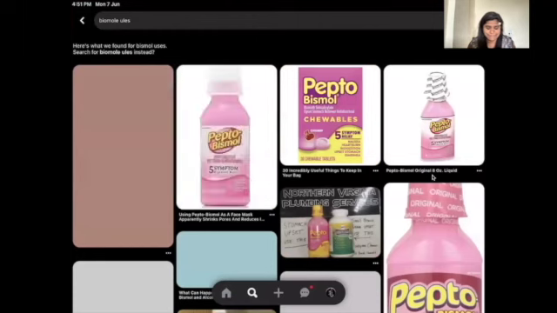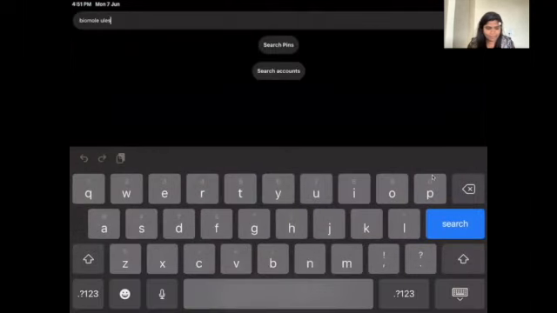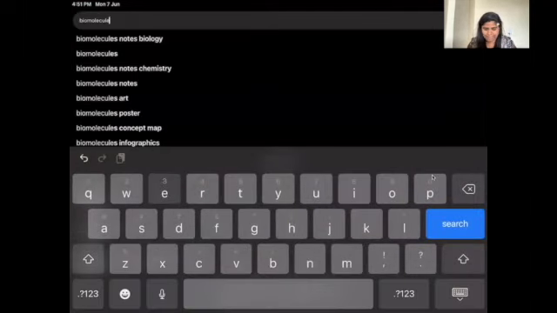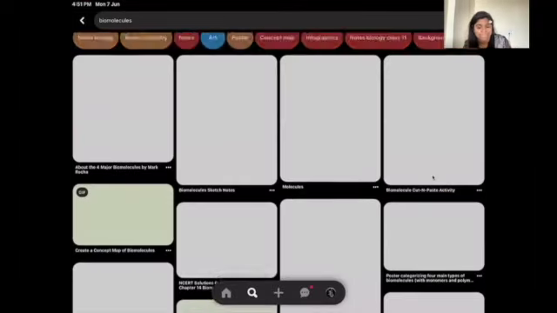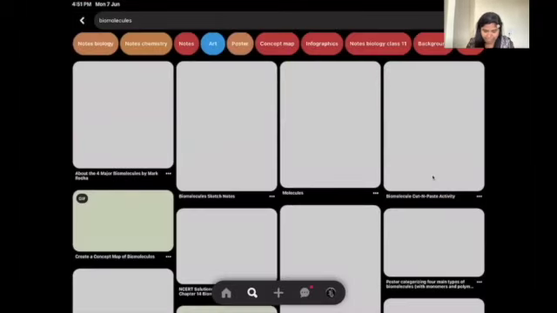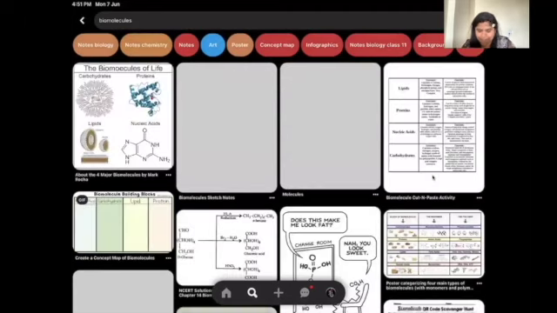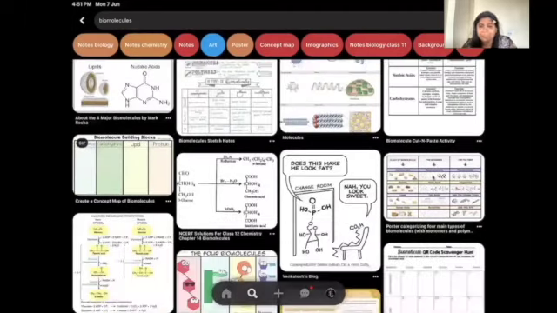Just give me a second. By the way, this app is also available as an app. This is something that will pop up as soon as you see. And this is how you want to remember your biomolecules. They'll just come up in a second. Just give it a minute.